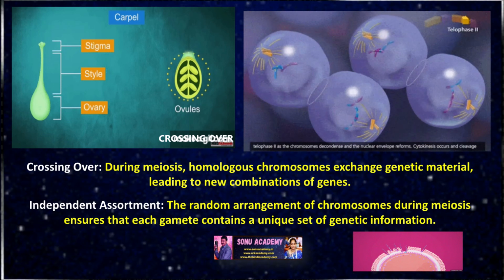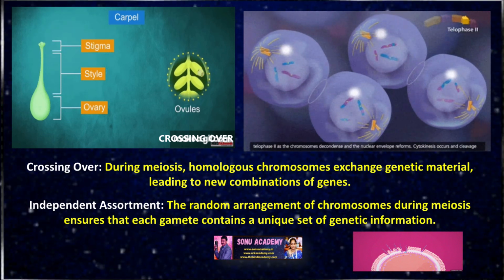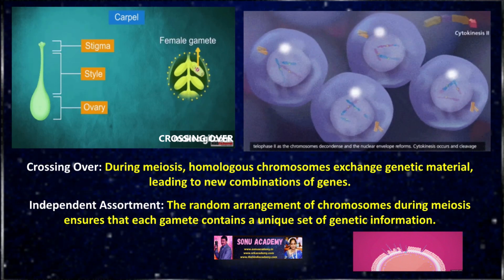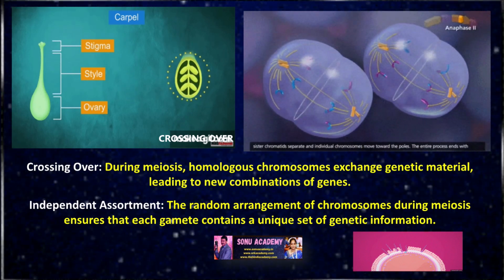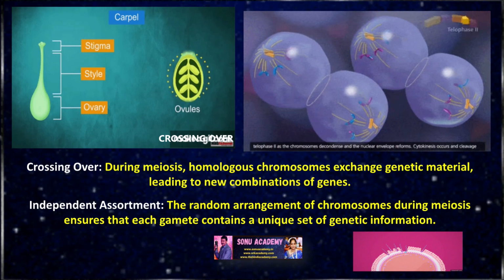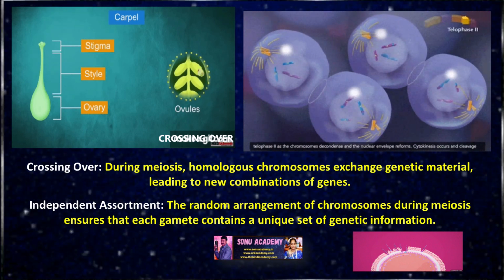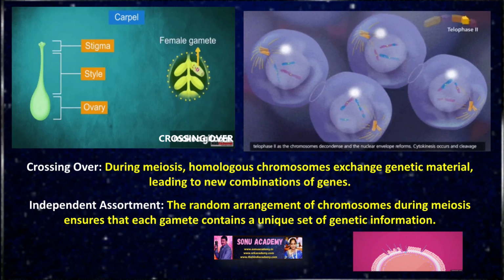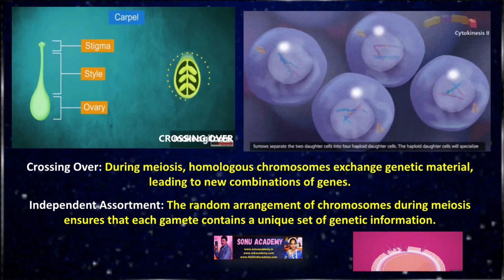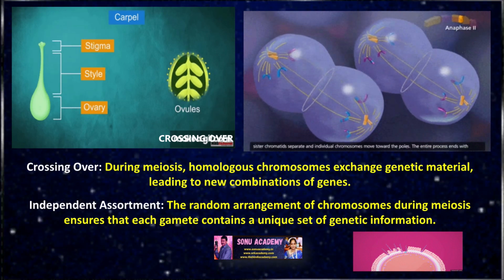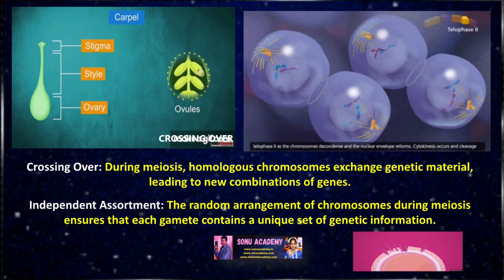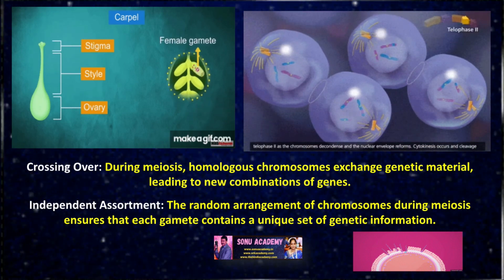Children, why variations occur in sexual reproduction? Let us see. First one is because of crossing over. During crossing over in meiosis, homologous chromosomes exchange genetic material leading to new combinations of genes. Second one is independent assortment. The random arrangement of chromosomes during meiosis ensures that each gamete contains a unique set of genetic information.